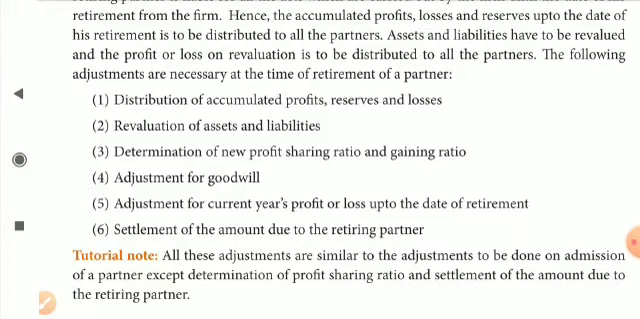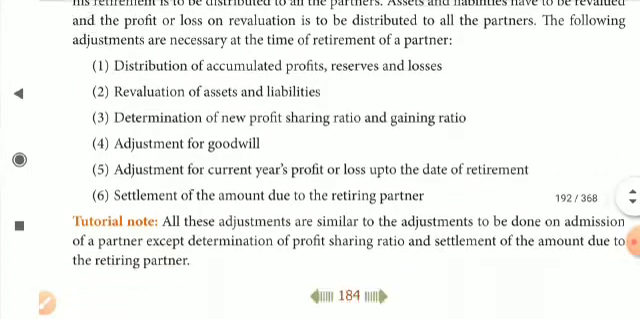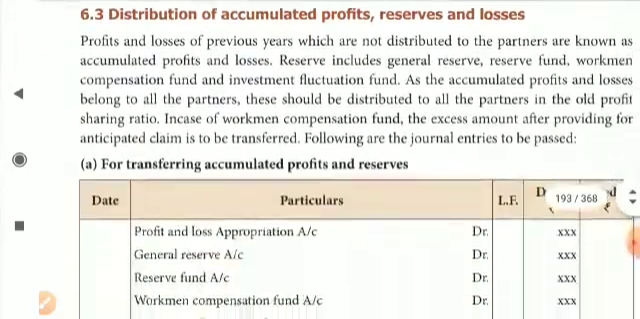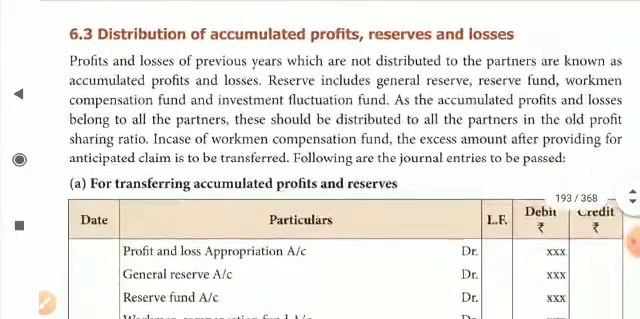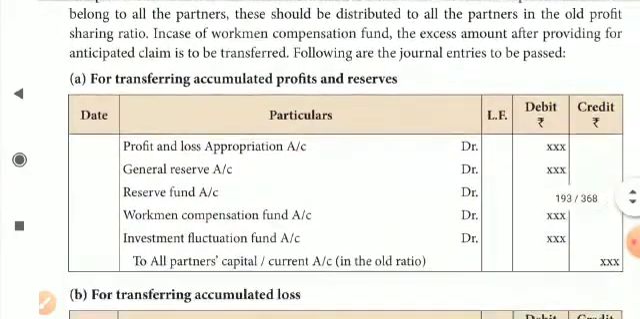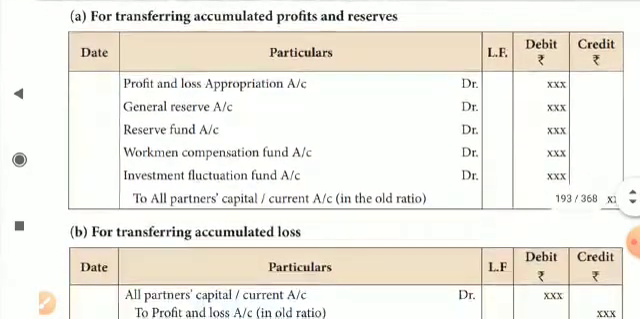Revaluation of assets and liabilities, you are also familiar with that. When a new partner is admitted, in the admission of a partner itself we have learned about revaluation of assets and liabilities. Now we can see one by one. Distribution of accumulated profits, reserves and losses: the journal entry is given the same way, you are going to distribute to the partners.